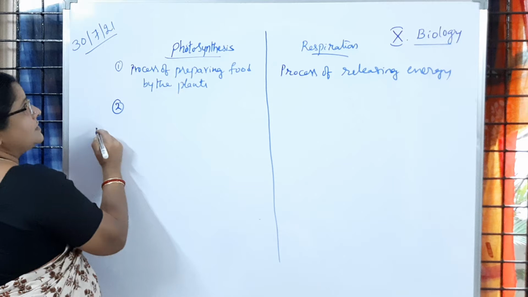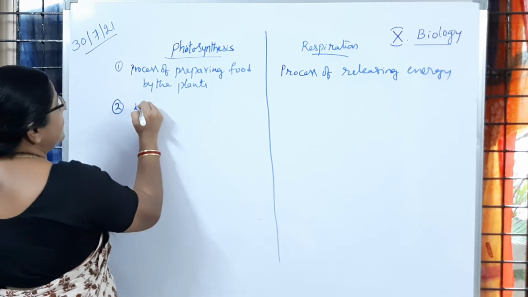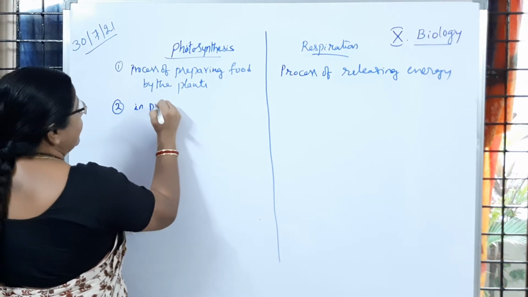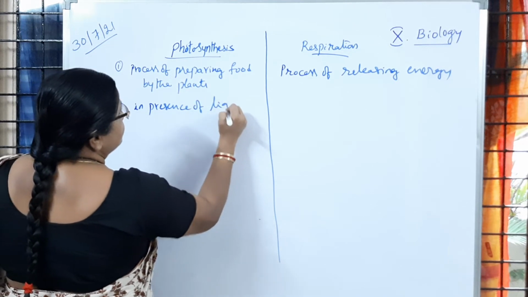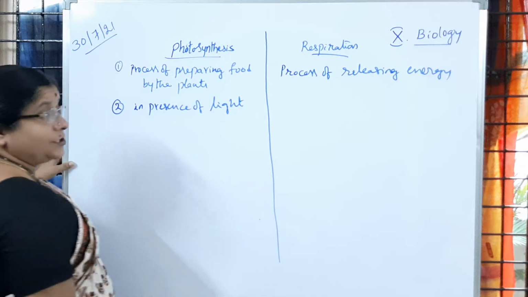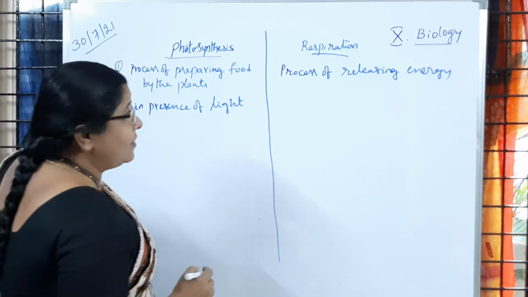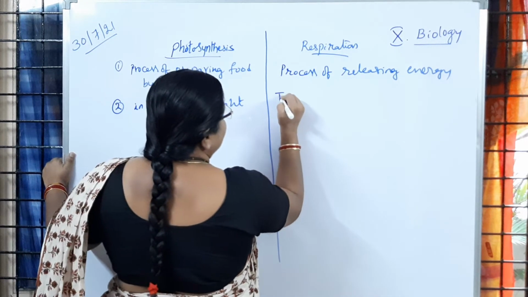So where does it take place? Photosynthesis takes place in the presence of light. Whereas respiration is independent of light and is carried out throughout the day.